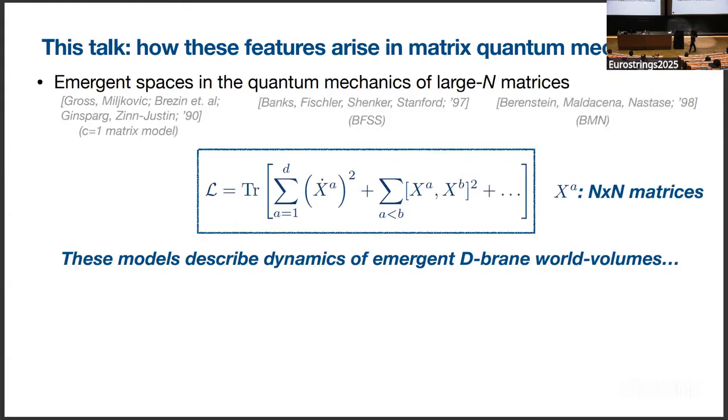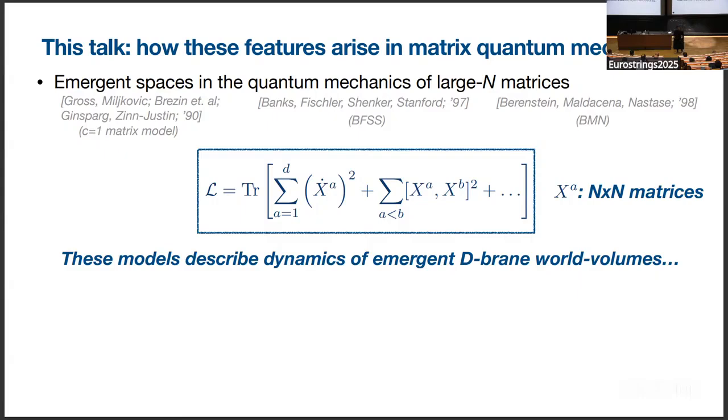The models I'll be thinking about all have a very similar structure that can be arrived at from dimensionally reducing super Yang-Mills. They have some collection of N by N matrices we'll call X. The Lagrangian has a kinetic term, and then some potential terms which will usually include a commutator squared. And we can really think that these models describe the dynamics of emergent D-brane worldvolumes.